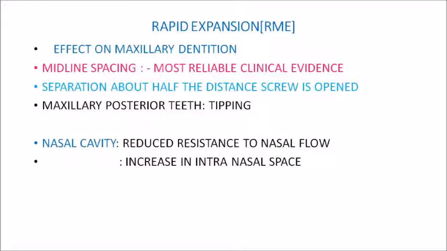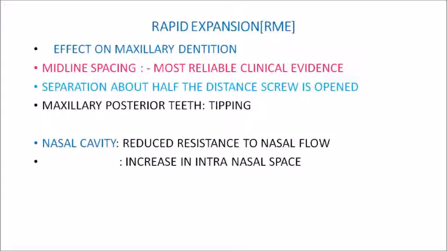Another change due to RME is that in the maxillary dentition there will be a midline spacing. This is the most reliable clinical evidence of RME. Once you give an RME expansion, within a month there will be a midline spacing or opening up of a midline diastema, and the amount of the spacing will be half the distance the screw is opened.